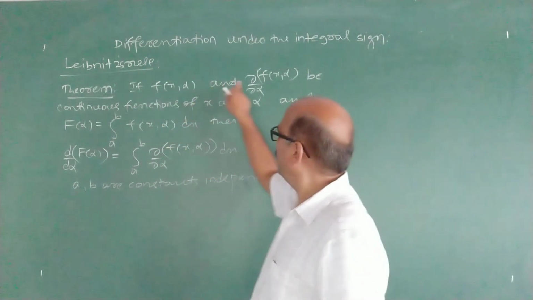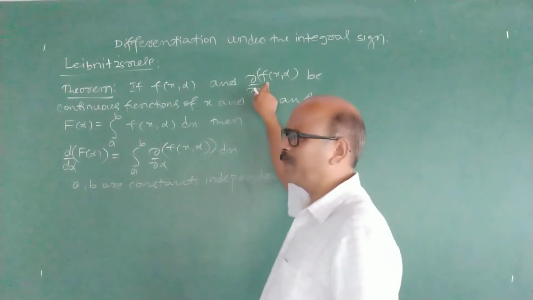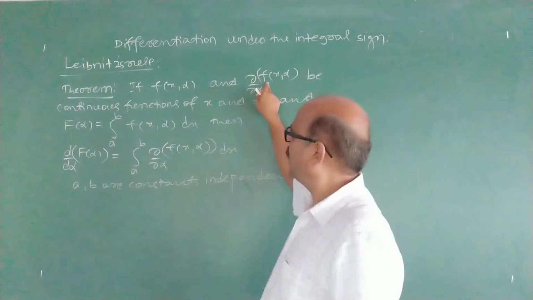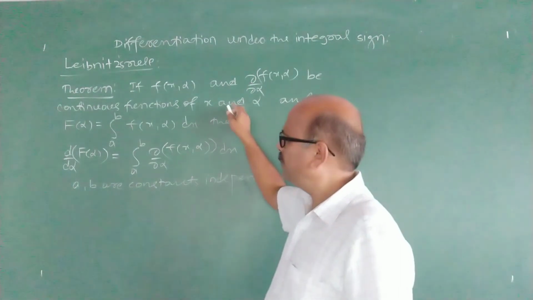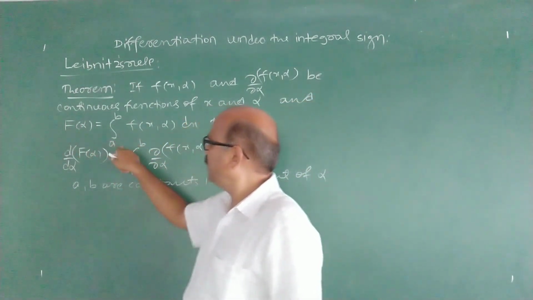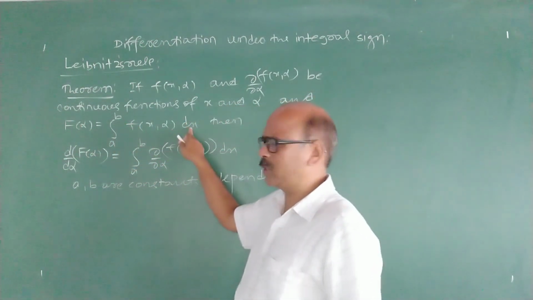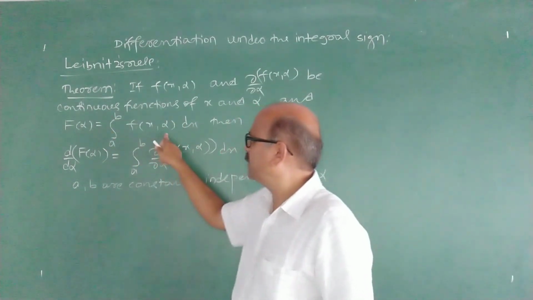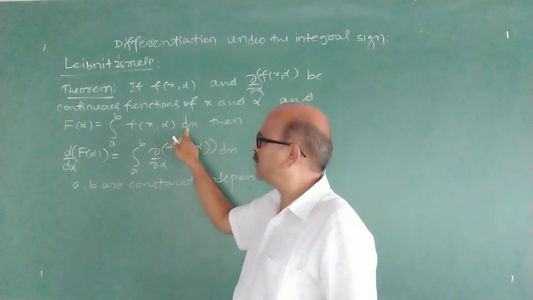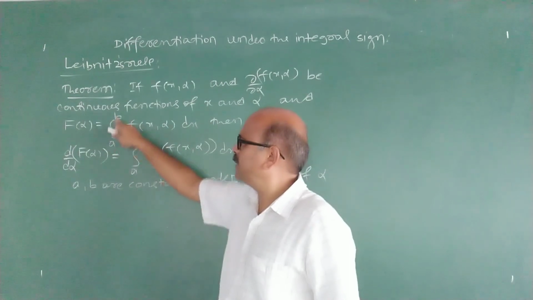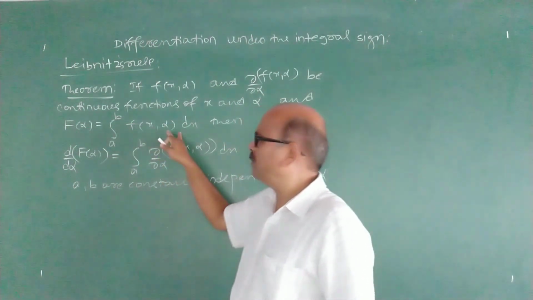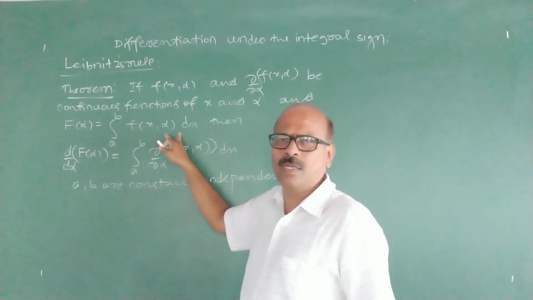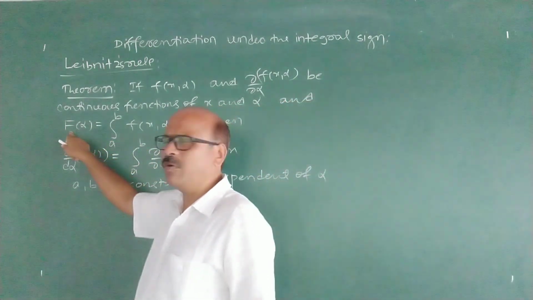Here f of x alpha, dabba by dabba alpha of f of x alpha are continuous functions of x and alpha, and capital F alpha is integral a to b f of x alpha dx. If you integrate right hand side with respect to x and take the values of x as a to b, limit assigned for x are a to b, it will become a function of alpha. We have denoted that by F of alpha.